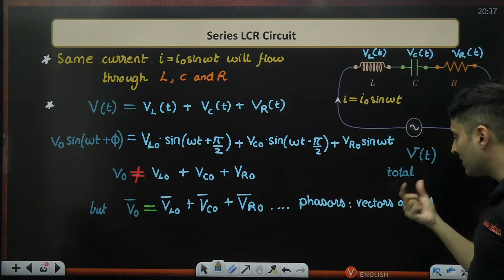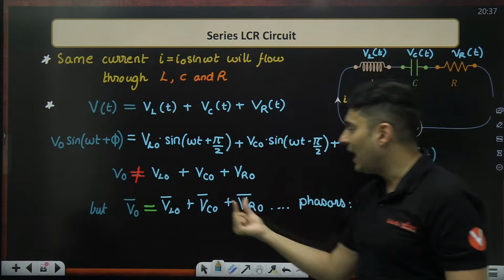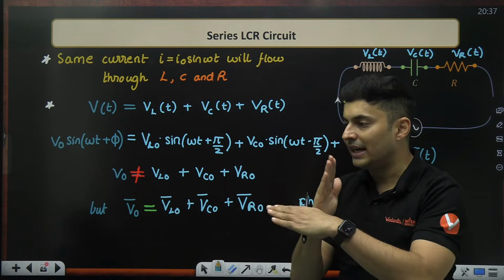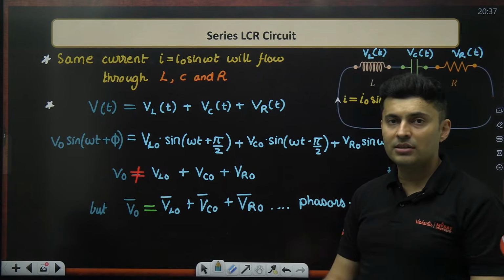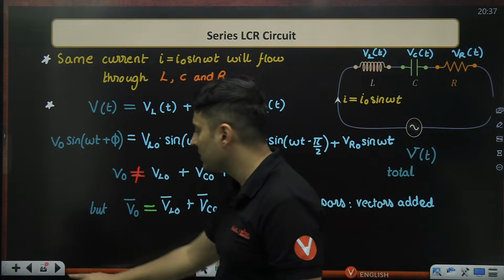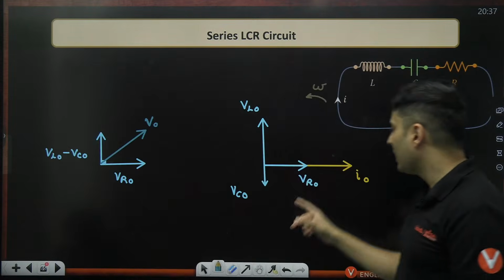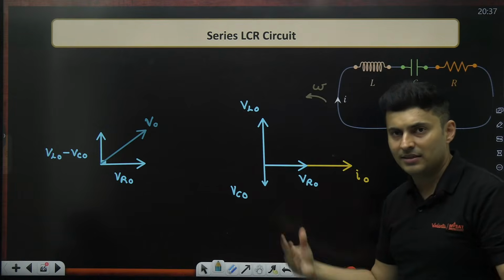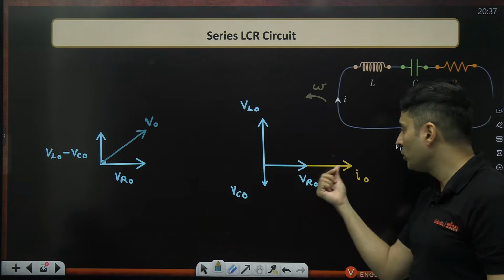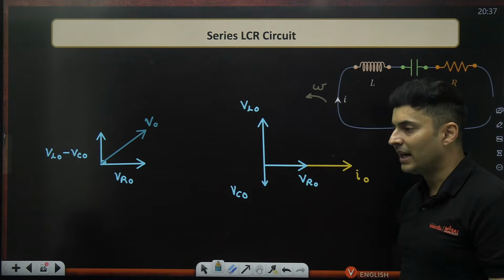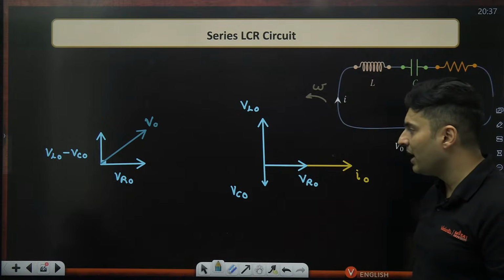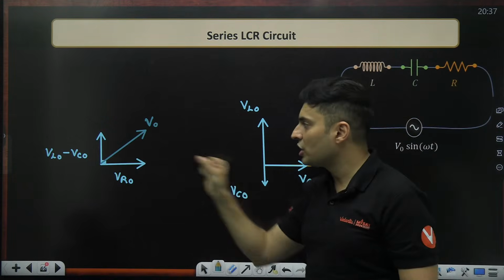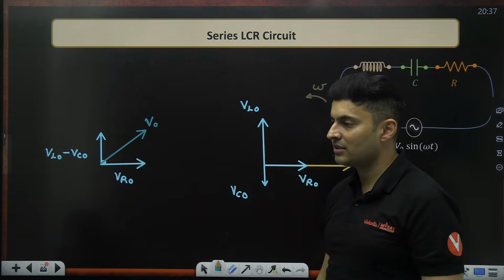You take the phasors, treat them like vectors, and add their amplitudes with the right direction. The direction is very important, or else you will get a wrong answer. So, if I take first current, because current is the same, that is the reference, then the resistor is going to be in phase, inductors will be 90 degrees ahead, capacitors will be behind, and then you take the addition of these three vectors, I am going to get this.